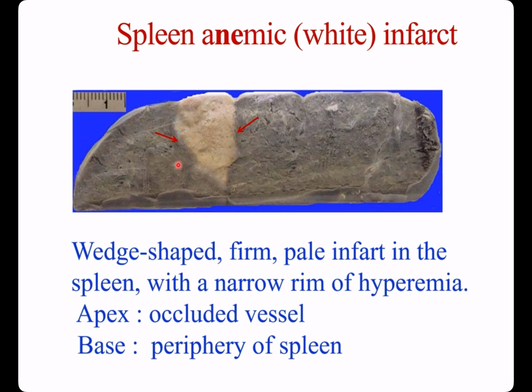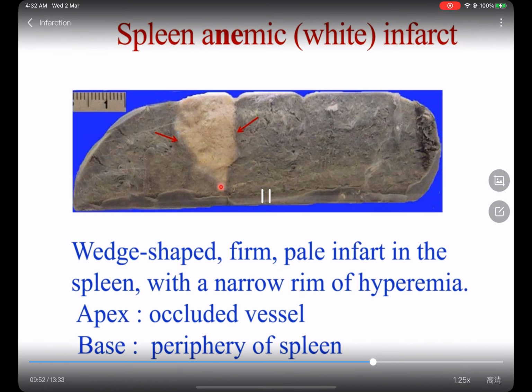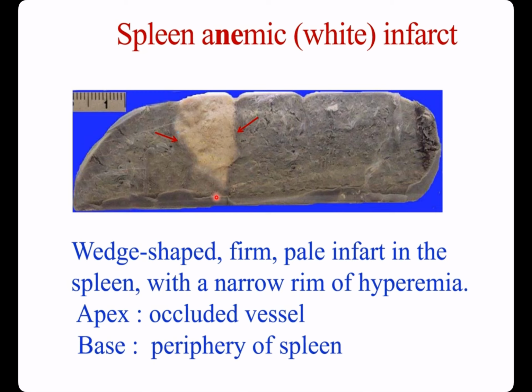It shows a spleen anemic or white infarct. A wedge-shaped, firm, pale infarct in the spleen with a narrow ring of hyperemia. The apex is here, at an occluded vessel. The base is here, in the periphery of the spleen.